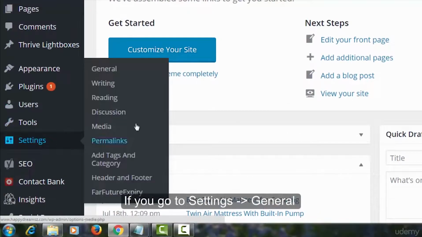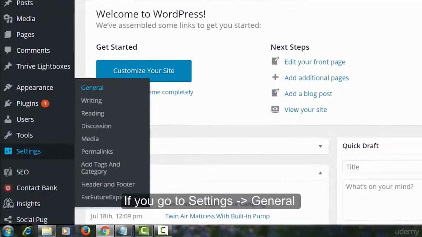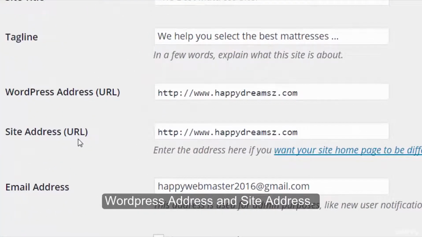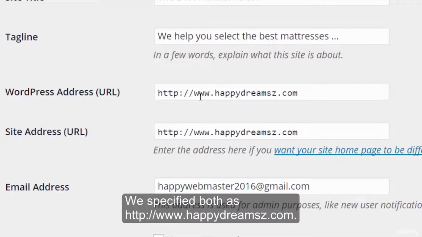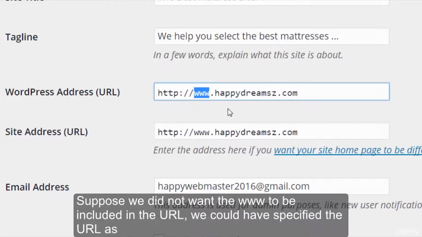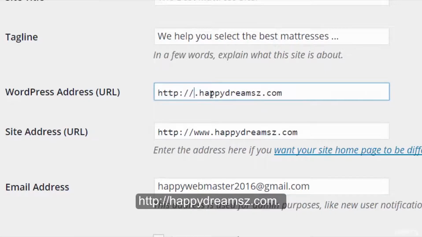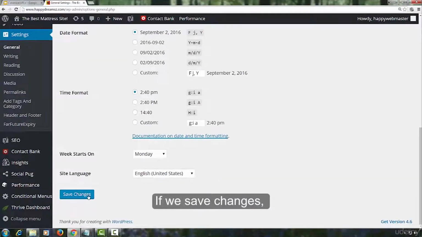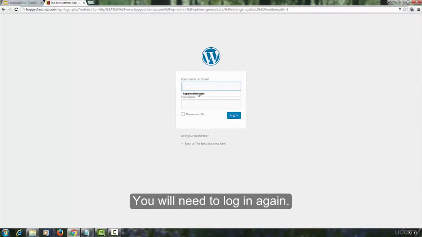If you go to Settings, General Settings, you see these two text boxes here, WordPress address and site address. We specified both as http://www.happydreams.com. Suppose we did not want the www to be included in the URL. We could have specified the URL as http://happydreams.com. If we save changes, you will need to log in again.